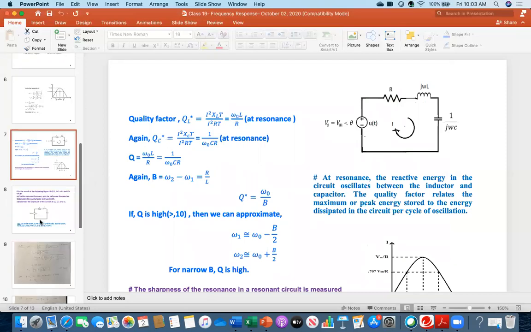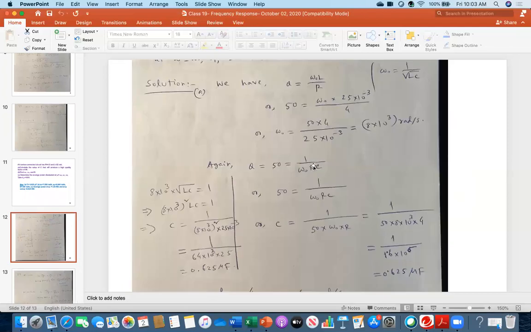So let's go there. You see, I wrote that Q equals 1 over omega naught RC. Because I know the R value, from here directly I am getting the C value, which is the same. So what I am telling is that once you get that omega naught, either you can use this equation to calculate C, which I have done here, or you can write the other Q expression for the capacitor, so still you will be getting the same value. Could you follow me, everybody?